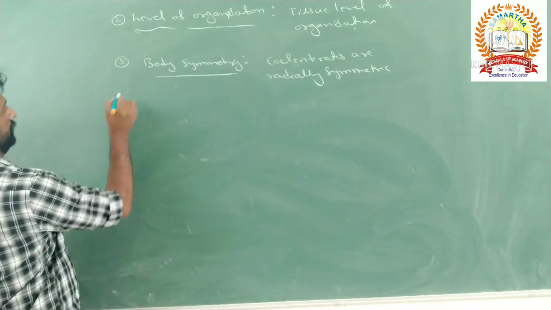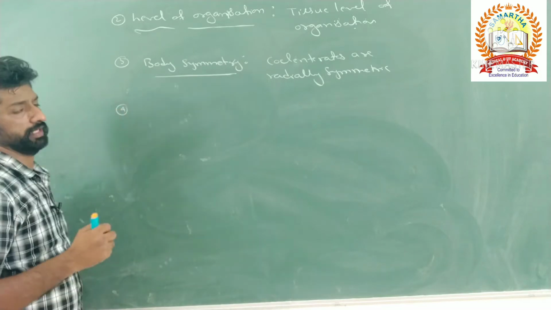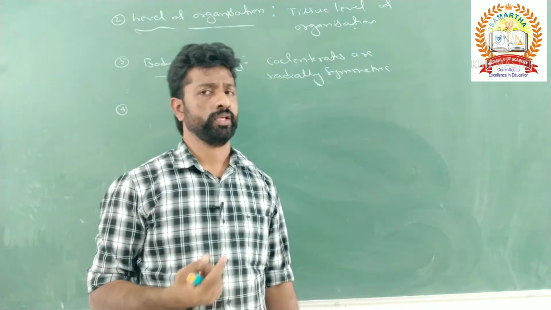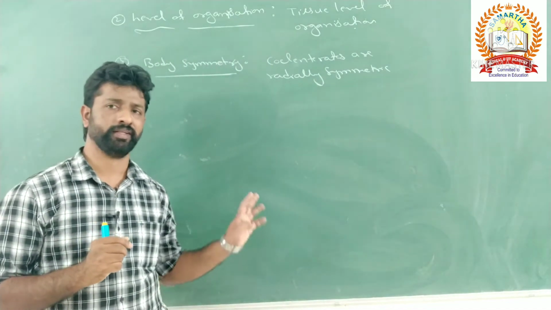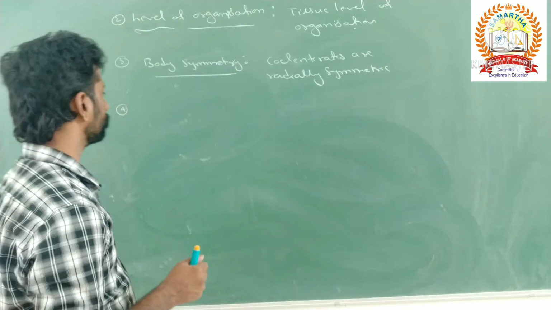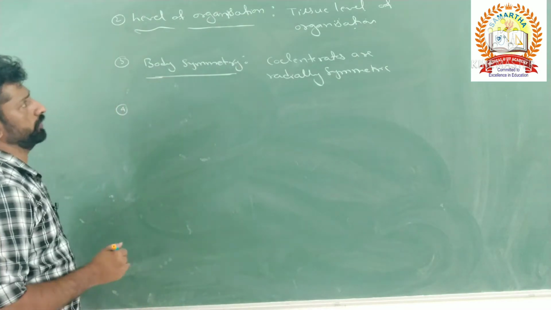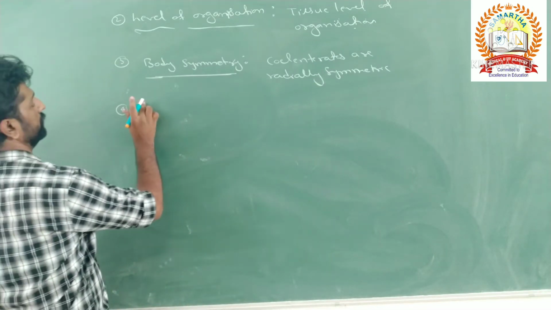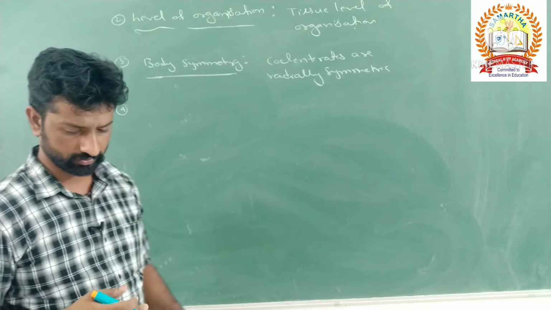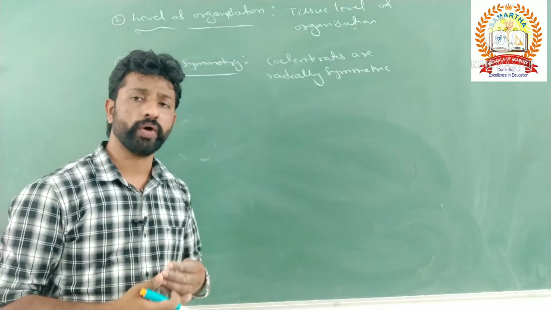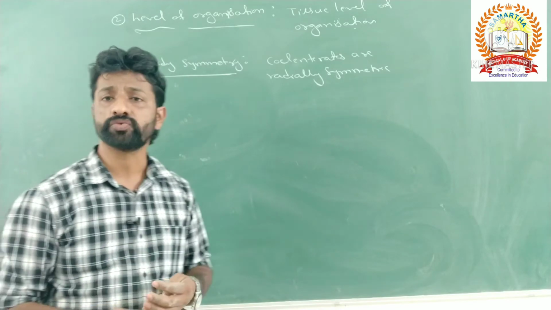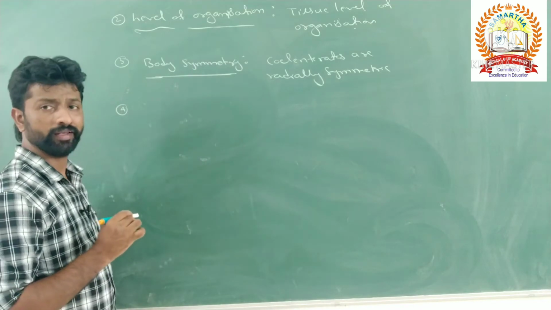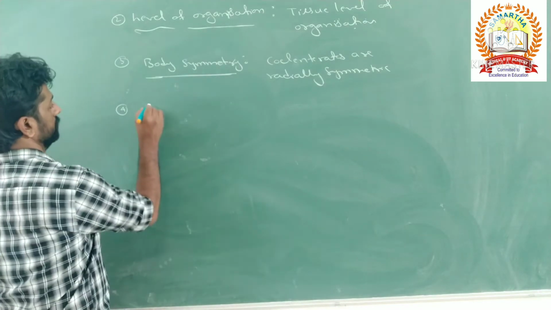Next, after the body symmetry, level of organization and habitat, what about coelom? There is no concept of coelom in coelenterates. The next point is regarding the body wall: how many germinal layers are present in these animals?